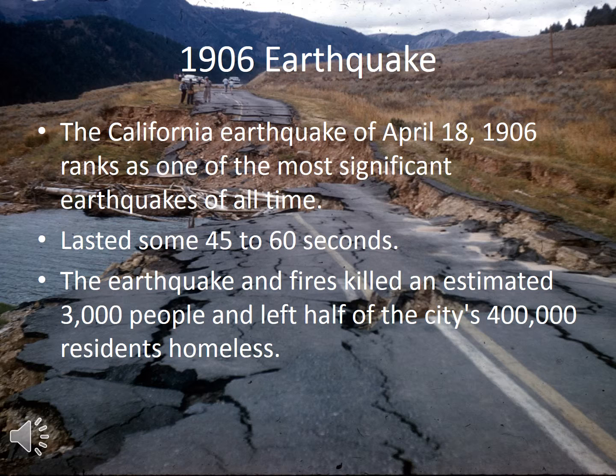The earthquake and fires killed an estimate of 3,000 people and left half of the city's 400,000 residents homeless. The great earthquake broke loose some 20 to 25 seconds later, with an epicenter near San Francisco. Violent shocks punctuated the strong shaking, which lasted some 45 to 60 seconds.